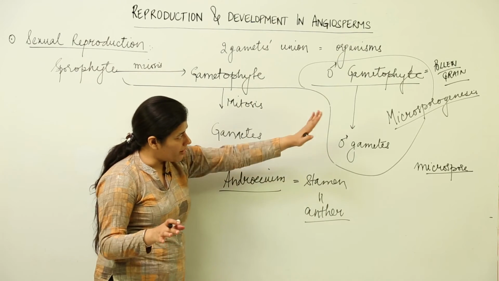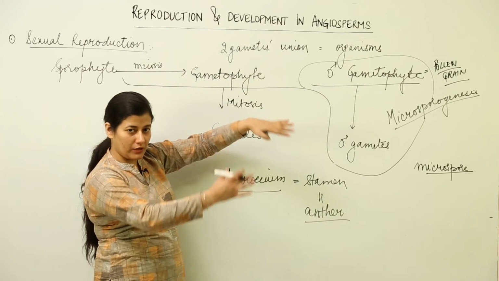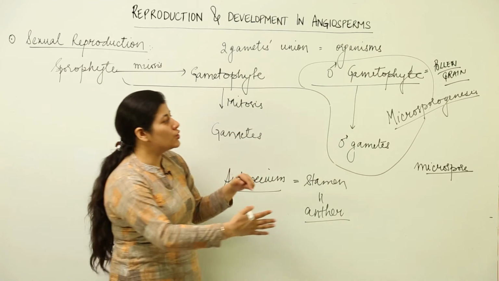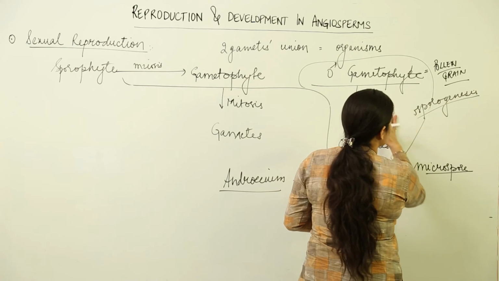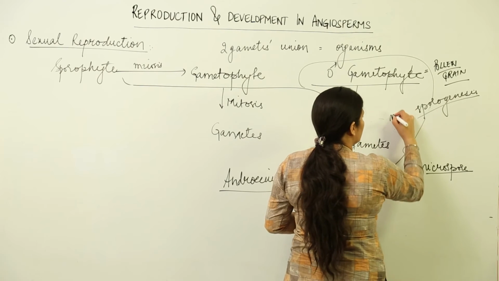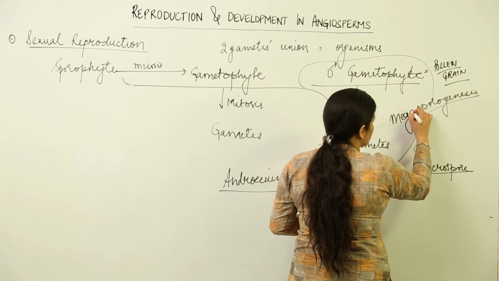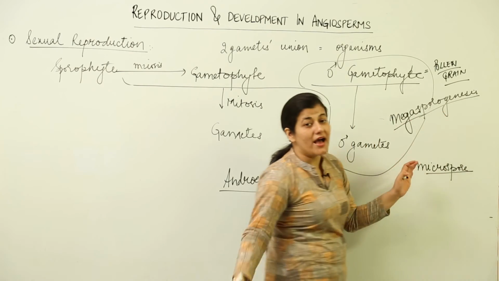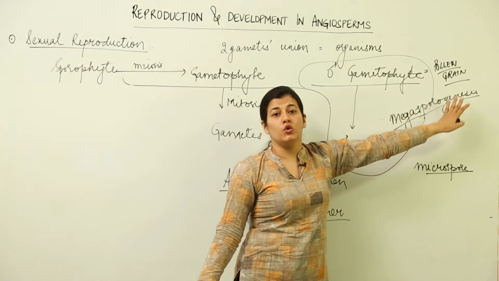So we shut this microsporogenesis and male topic over here and we skip to the larger sized gamete and the process hence involved, known as megasporogenesis.